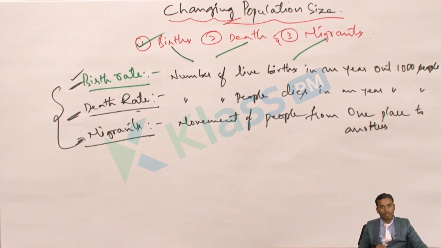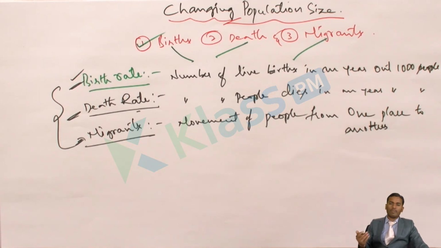Like birth rate, I got 2 children. Then death rate, 2 people have expired in my house. And migrants, about 3 new people have come to my house, and 1 person has gone to some other house. Like I have a sister, she got married and went to her in-laws' house. Again, I got married, my brothers also got married, so 3 other people have joined our family from some other place. So this is also a type of migration.